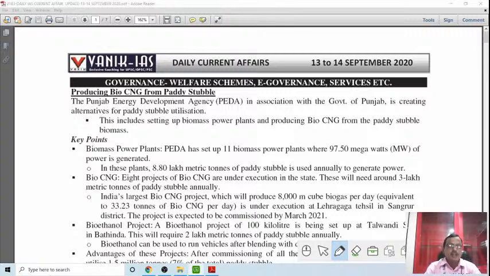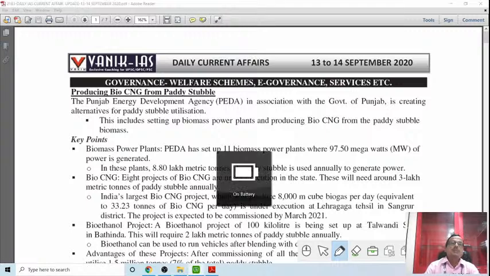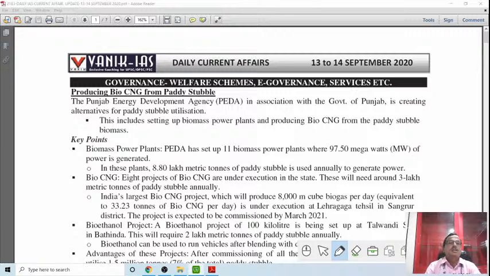And at our side, at Vanik, we are always trying to update you as per the current exam trend for the UPSC as well as for the state services. So in this section, while the sir was taking the classes, we are just giving you some regular daily development sheets on a very regular basis. Because of this COVID pandemic, it was discontinued for nearly 2.5 months or so, but we have started updating it on a very regular daily basis. And we expect that you are going through all the developments that we are giving you on a day-to-day basis, because